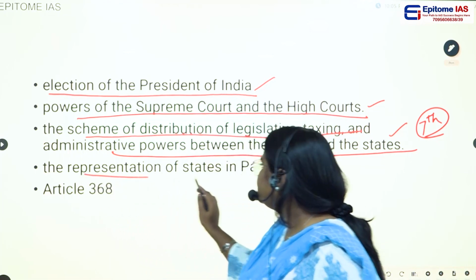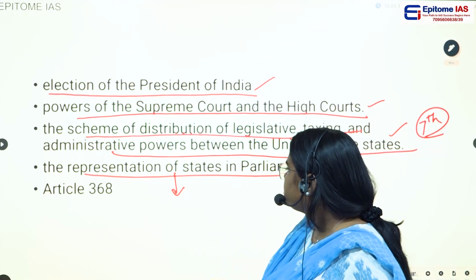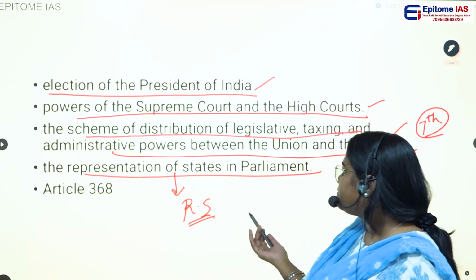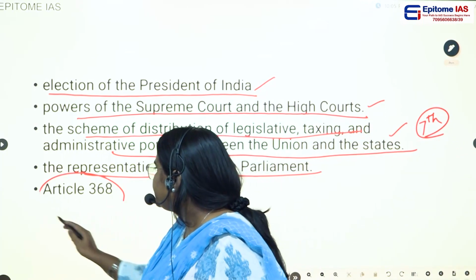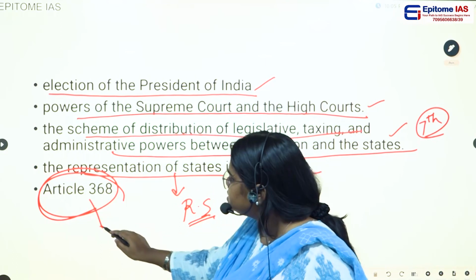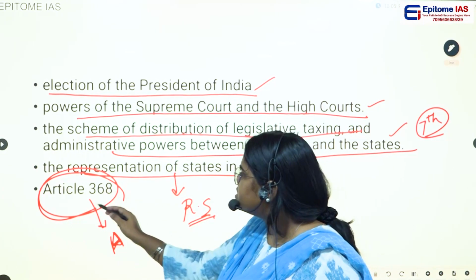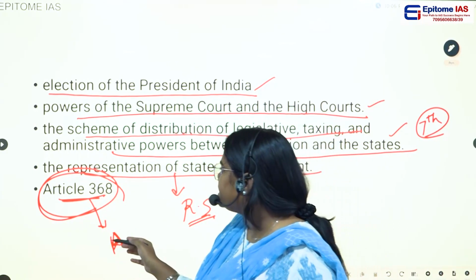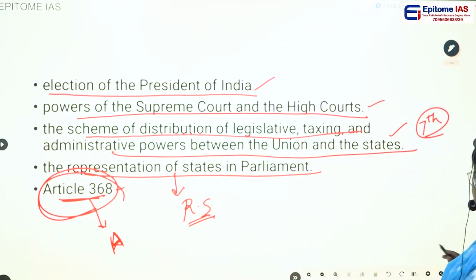Then the representation of states in the Parliament, that is, the Rajya Sabha, which is the direct representation of states in the Parliament. And also Article 368, where the amending procedure of the Constitution is mentioned. To amend this article also, the Parliament needs the support of half of the states.